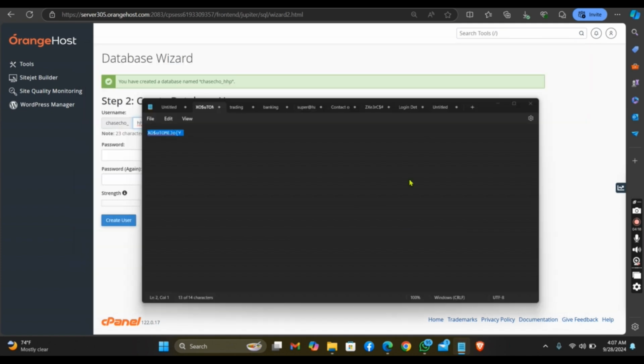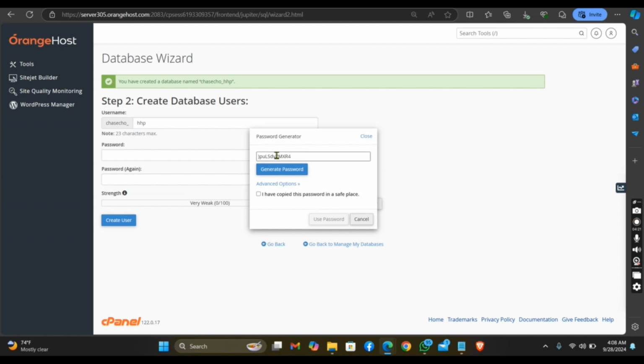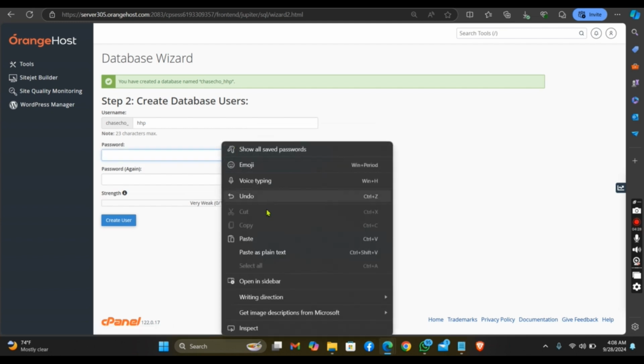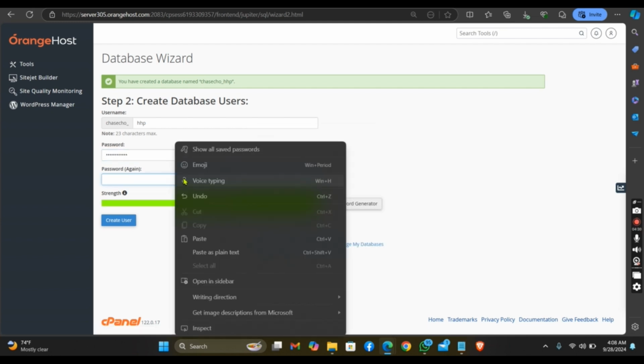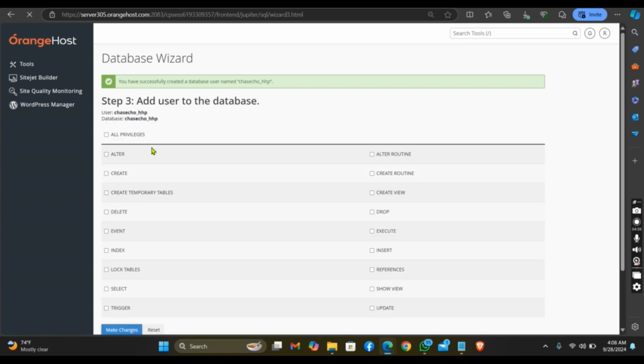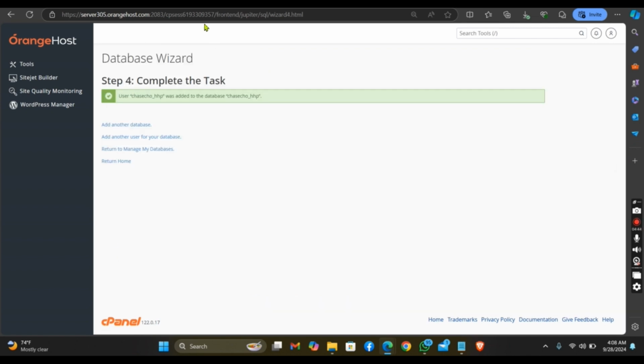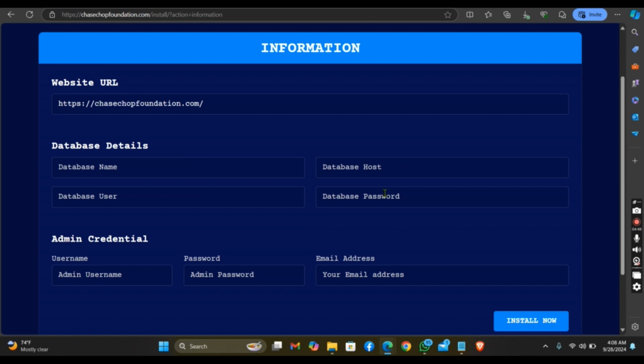So put in your password. You can use the password that was generated for you here. Look, there's the password generated, and if you are using this password, make sure you copy it in a safe place. I already have a password, so I'll put it here. Create user, set up privileges, make changes.